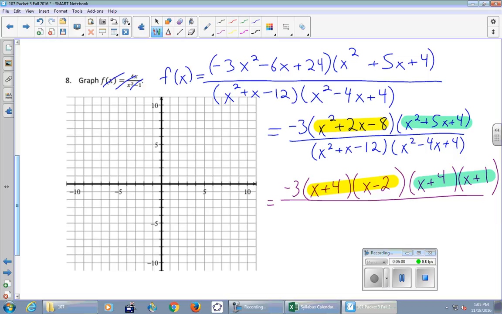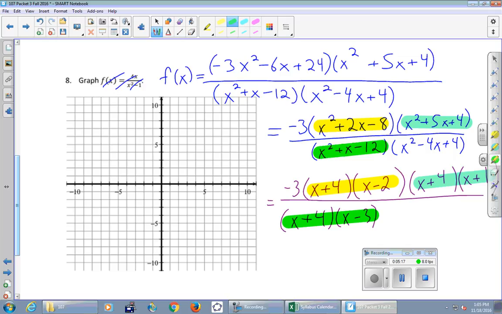Okay, the next one in the bottom. X plus 4, x minus 3 sounds good. So we'll highlight that one is that one. And then the last one. Okay, I've run out of highlighters, so I'm just going to say this one is this one.